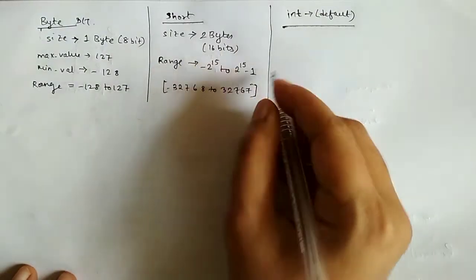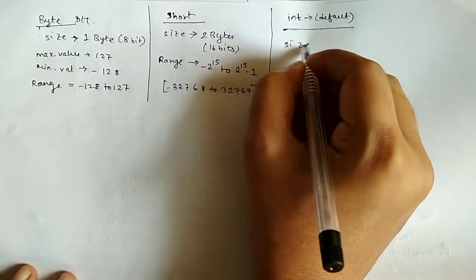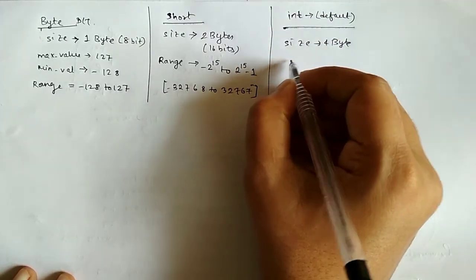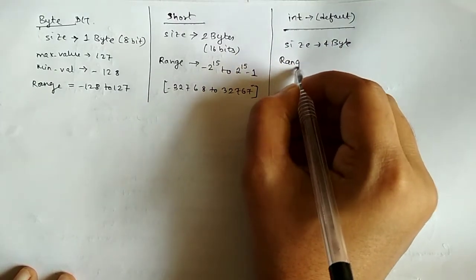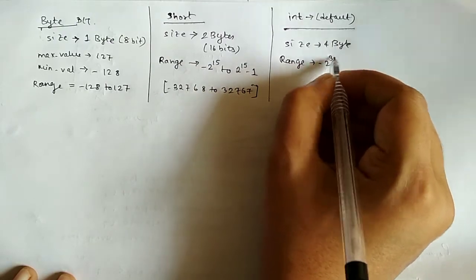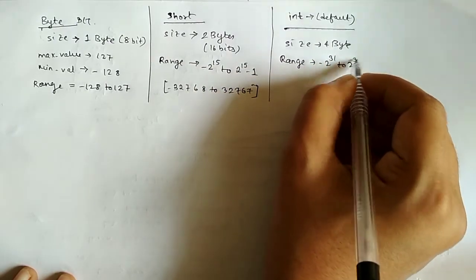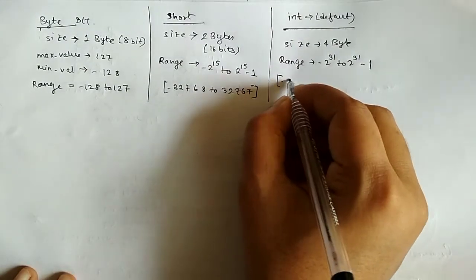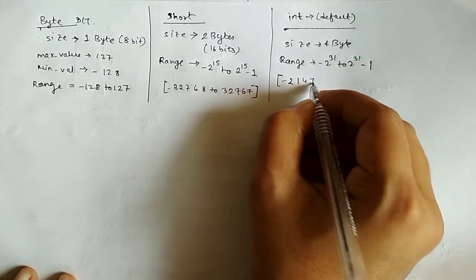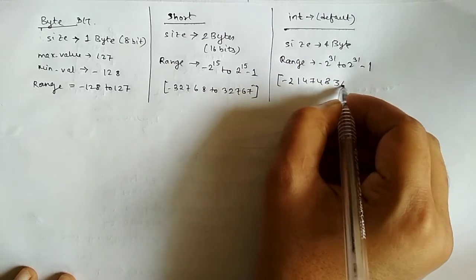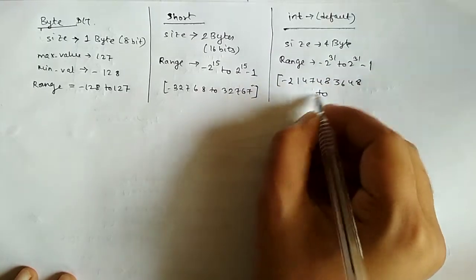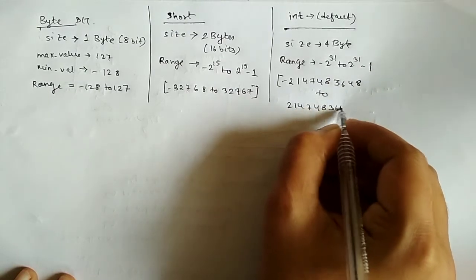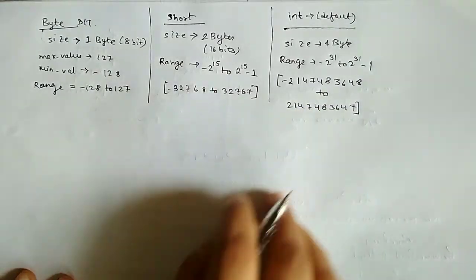So the size of the int is 4 bytes, and the range is from -2 to the power 31 to 2 to the power 31 minus 1. Like it's ranging from -2147483648 to 2147483647.